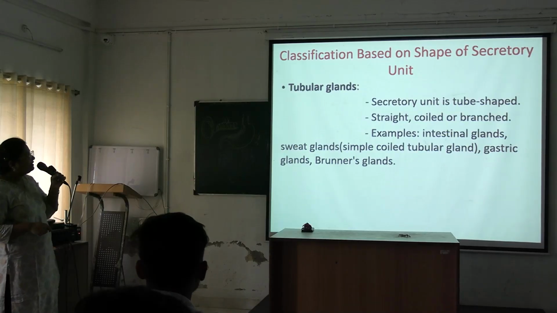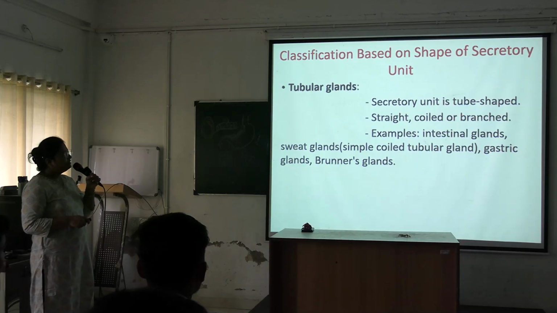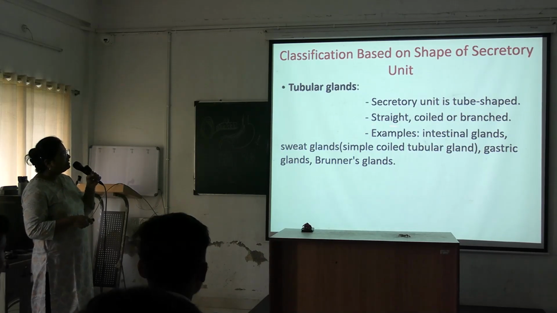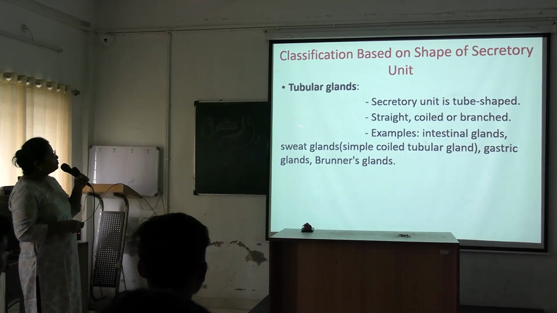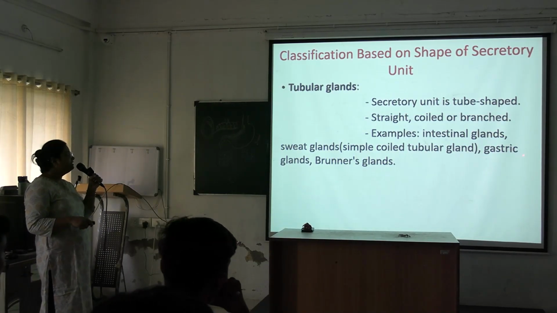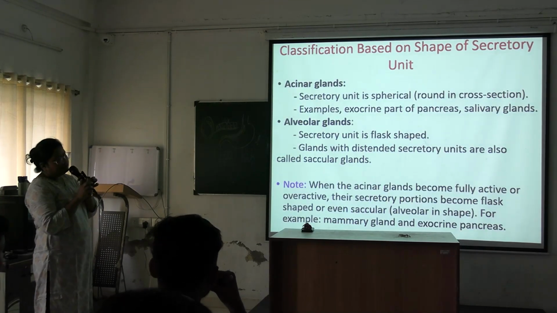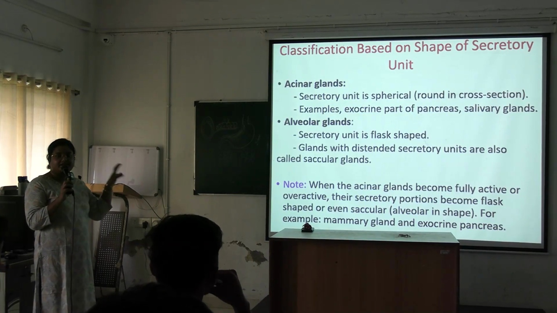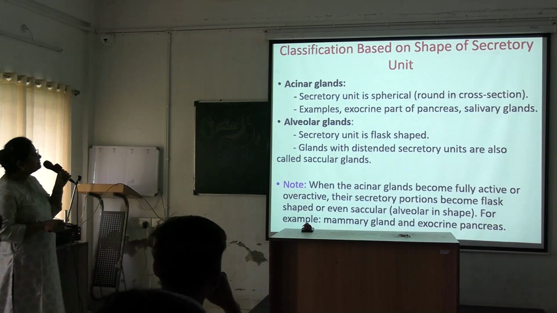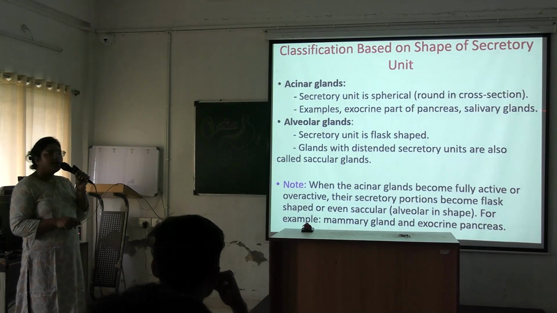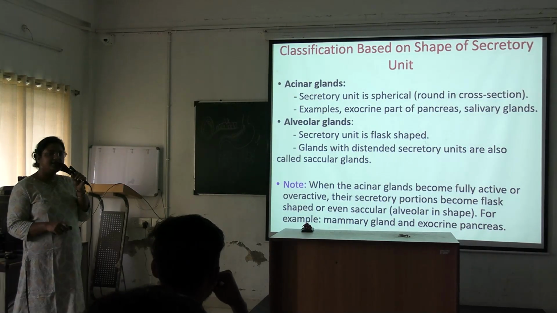Next is tubular gland. The tubular gland secretory unit is tube shaped, straight. It is again divided according to whether it is straight, coiled, or branched. Examples are intestinal glands, sweat glands, simple coiled tubular gland, and gastric glands, Brunner's glands. You remember that chart previously discussed. That is important. Next is acinar glands. The acinar gland secretory unit is spherical, round in cross section. Examples are the exocrine part of the pancreas and salivary glands.